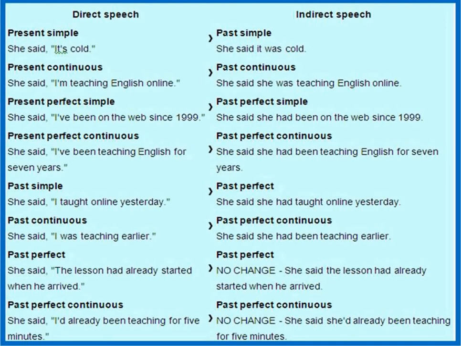Past perfect changes into past perfect, so there is no change. And the past perfect continuous changes into the past perfect continuous, also there is no change. So there is a table where we can see the changes of the tenses.